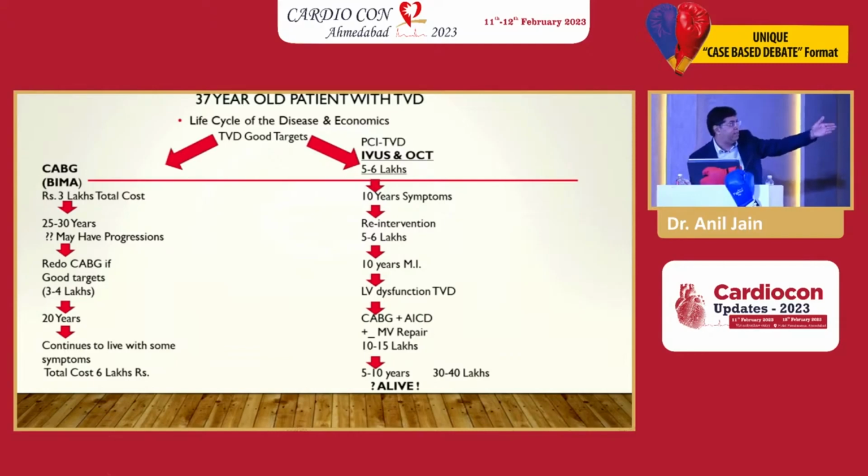Then he gets an MI. He comes to us. We do a CABG and mitral repair with an ICD, and then he lives in class 3, class 4, and ends up spending 30 to 40 lakh. This is the industry. Lovely, the hospital does a lot of work, and everybody has a lot of work to do. Everybody is starting DAPA, GLIPA, because the patient is in heart failure with diabetes. And imagine if you've done CABG, this is where you are.